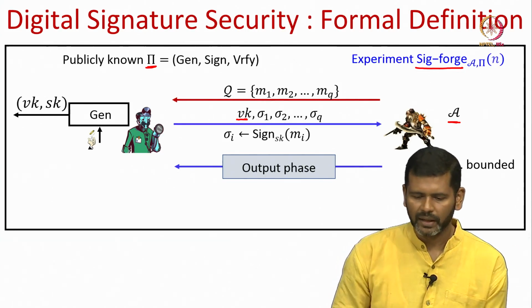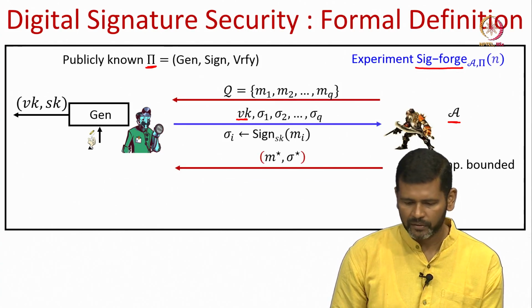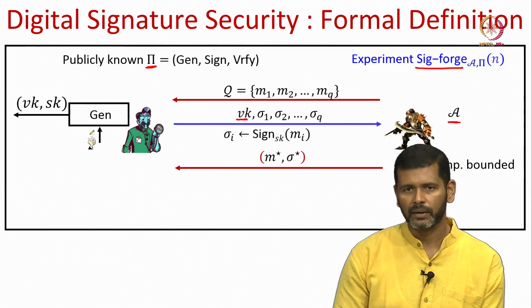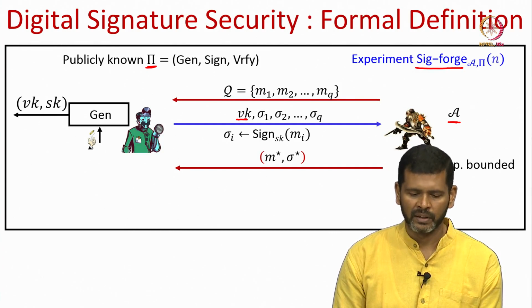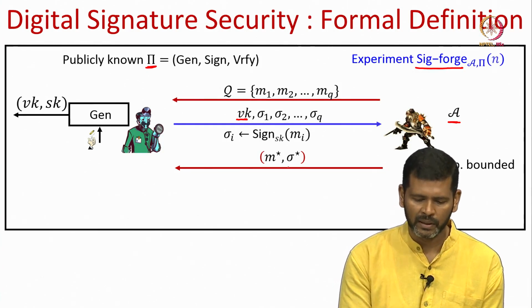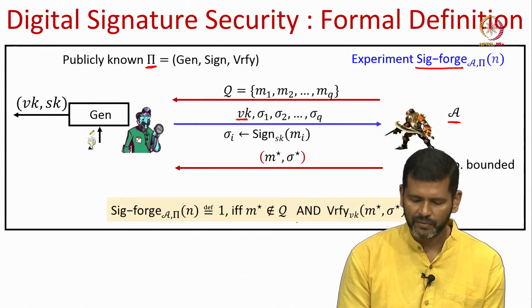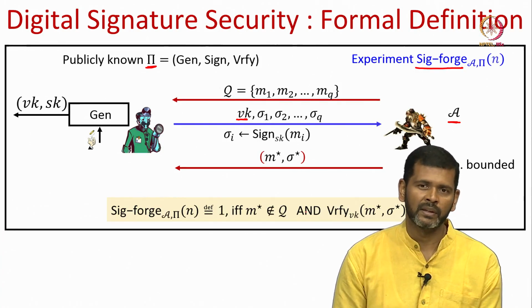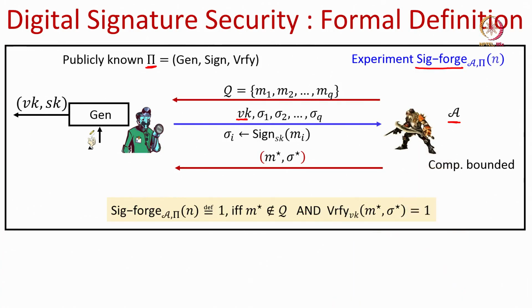Okay. So, that is the training phase, and then there is an output phase where we ask the attacker, okay, let us see whether you can forge the signature or not on any message M star of your choice, which is different from all the messages on which you have seen the signatures in the past. So, in this phase basically the adversary submits a message signature pair, and we say that the experiment is successful,